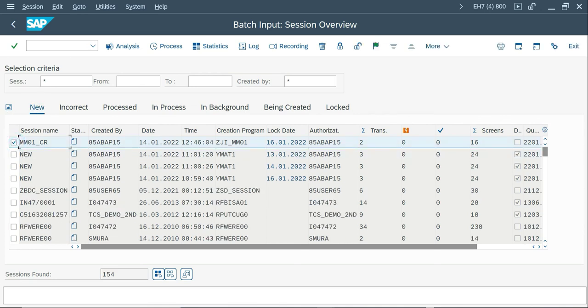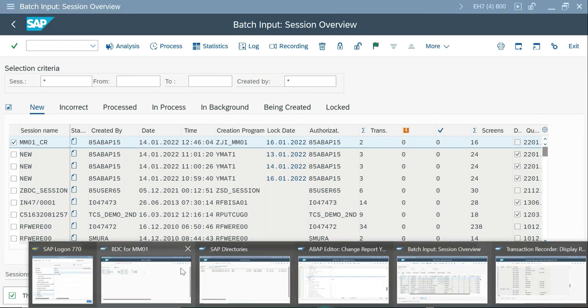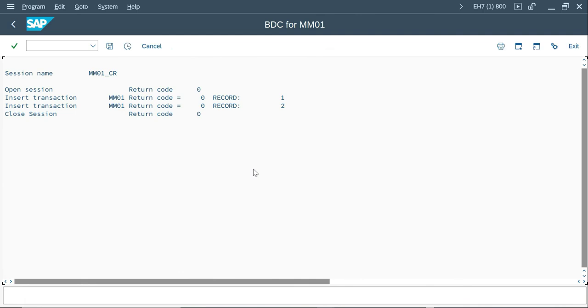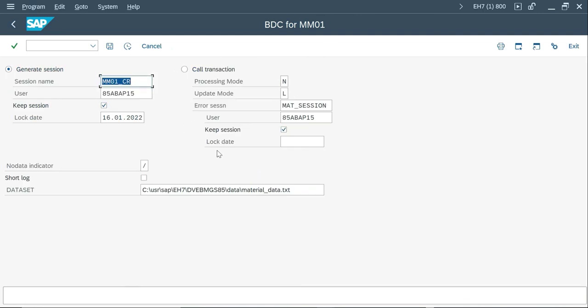So here you'll see there are some log dates available. If you select and process, you will get a message that the requested session is logged. So that is the use of log date. It can be run after some batch job or after some event happened in the system, then this particular session is going to be run. So depending on your scenario, you can lock your session also. Okay, so that is about BDC session. And what else? Call transaction process mode. Log date is the same here also. Here it will create a session and you have to run it, and for call transaction it creates only the error session.